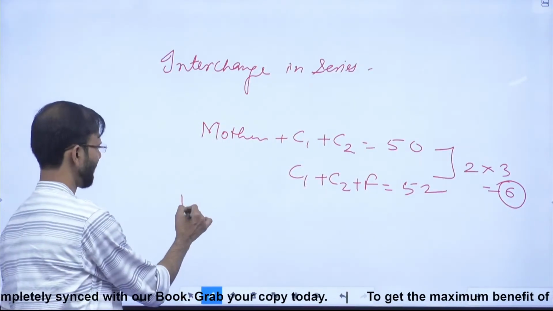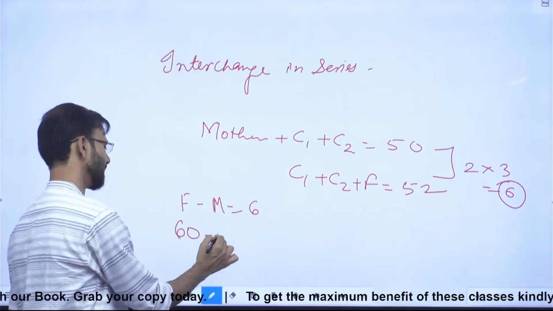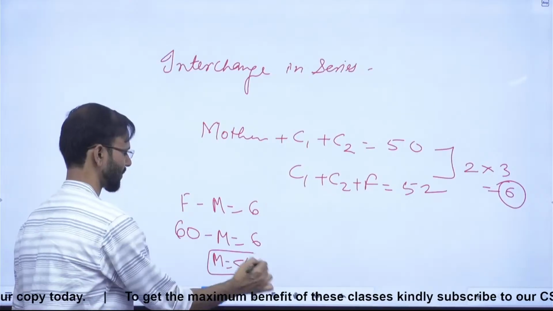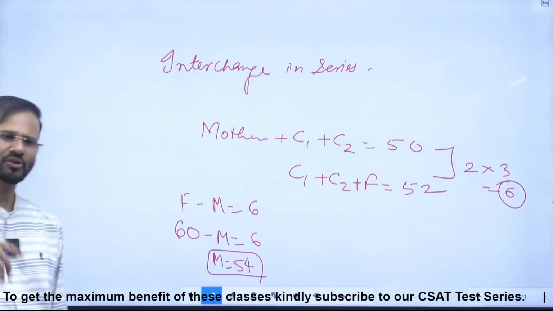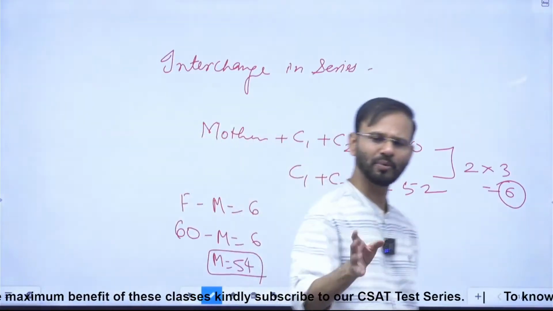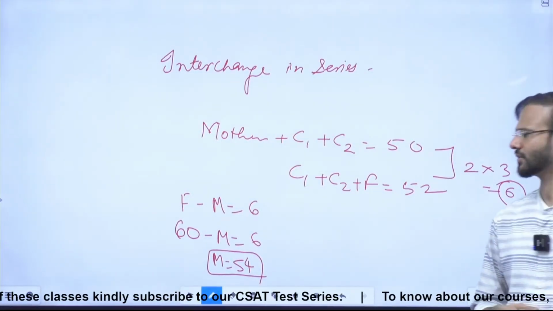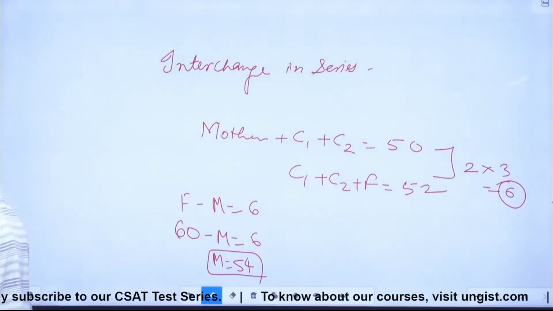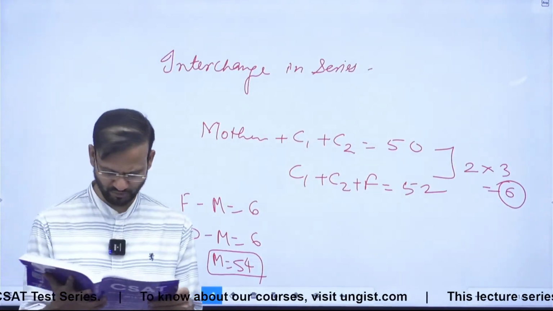So father minus mother is 6. Father is given as 60. So mother will be what? 54. Right? So this type of question we have solved already in the class. Hope you remember that. Right? Okay. So guys, we are solving CSAT PYQs. This was question number 8 of 2019, right?